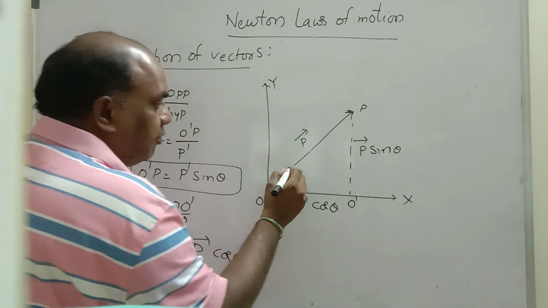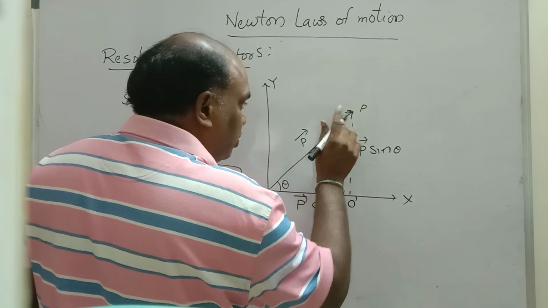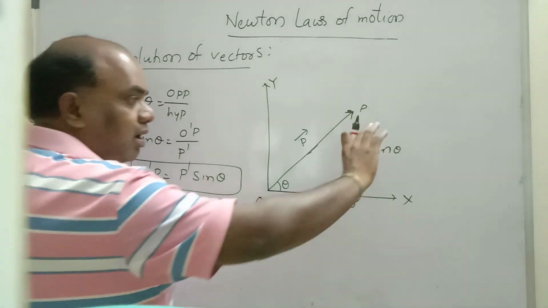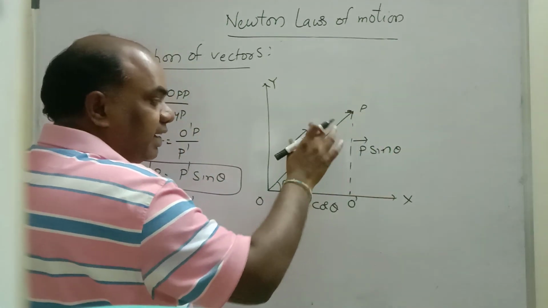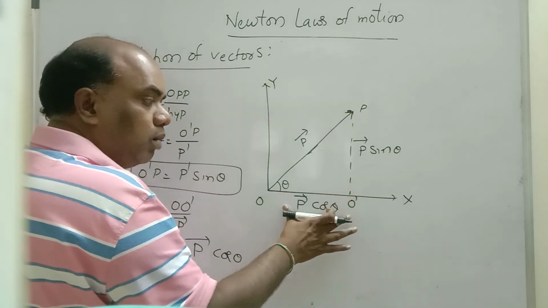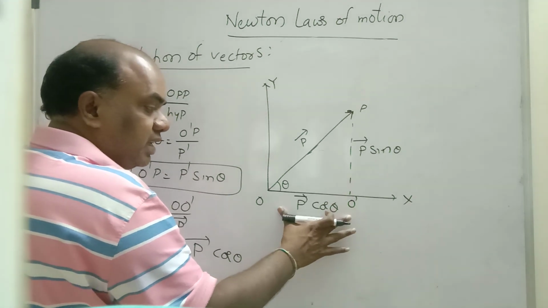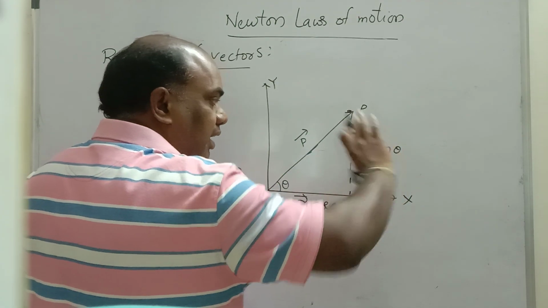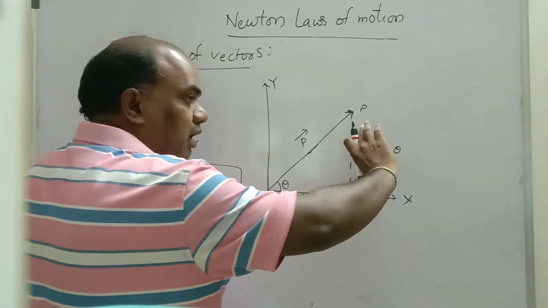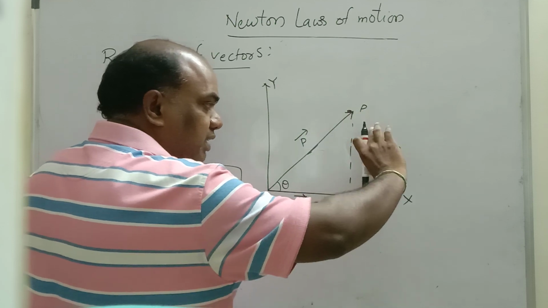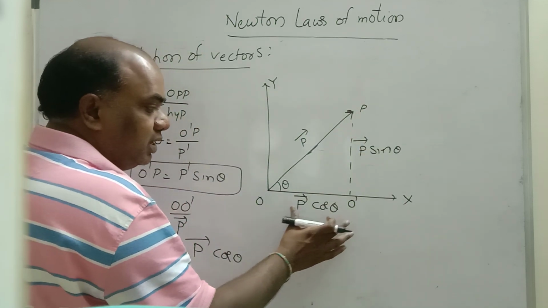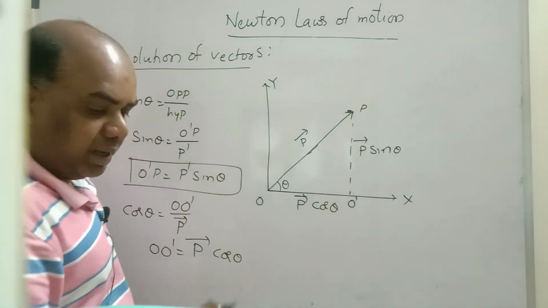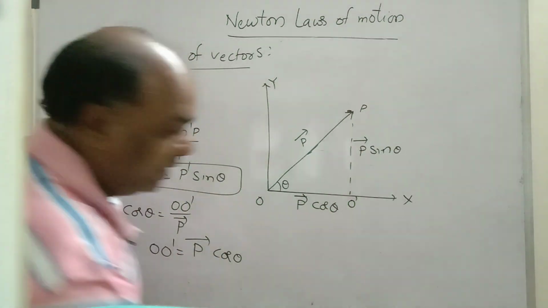Remember children, if you know the hypotenuse of any vector, you can directly write the adjacent side as P cos theta and the opposite side as P sin theta. If the P vector is making angle theta with the horizontal, then the horizontal component is P cos theta and the vertical component is P sin theta. Remember directly: opposite side is hypotenuse into sin theta, adjacent side is hypotenuse into cos theta. This is resolution of vectors, very important.